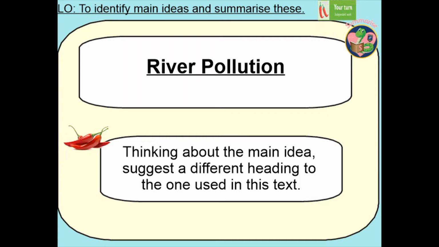And now let's look at the chili 3 challenge. So here we can see the heading that's been used in this text, river pollution. Your challenge is this. Thinking about the main idea, suggest a different heading to the one used in this text. So you've got to think about the main idea of what the text is trying to tell you. Can you think of another suitable heading that still gives the reader a clue as to what the text is going to be about? So pause the video now, have a go at thinking of a different heading, and we'll have a check together in a moment.